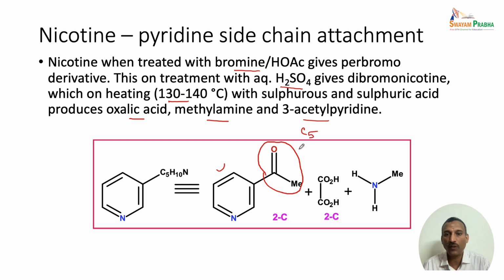So how is the C5 unit present? We have a 2-carbon unit here. We also have oxalic acid that is formed, so that means we have another 2-carbon unit, and N-methylamine, so there is 1 carbon unit. So we have a 2C plus 2C plus 1C combination now.